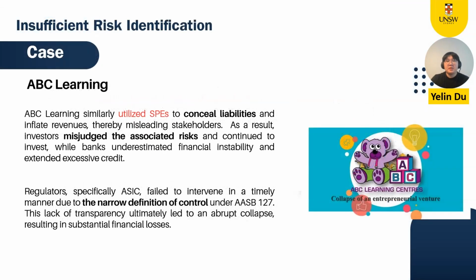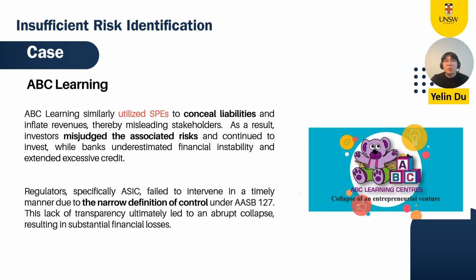Additionally, the problem of insufficient risk identification is prominent in the case of ABC Learning Centres. The company similarly used SPEs to hide debts, inflate revenue and assets, and mislead investors about its risky expansion. People made positive investment decisions based on the company's disclosed financial statements and drove up the stock price rapidly. But once the issue came to light, investors suffered serious losses.